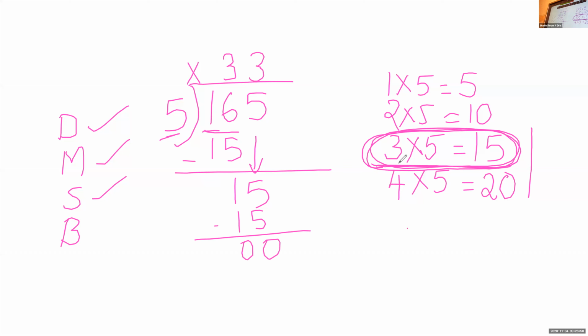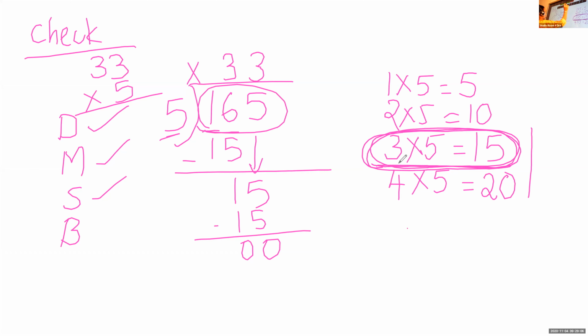Now all the children have to check whether our division is correct. All of you check 33 multiplied by 5 and tell me whether you got our dividend 165.